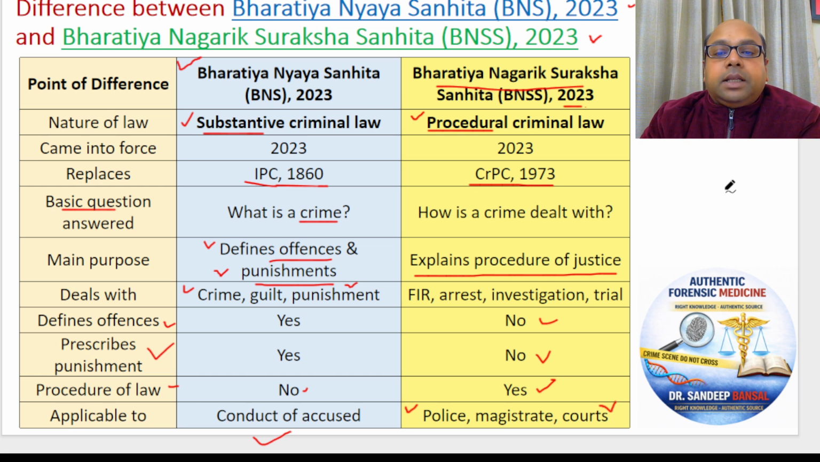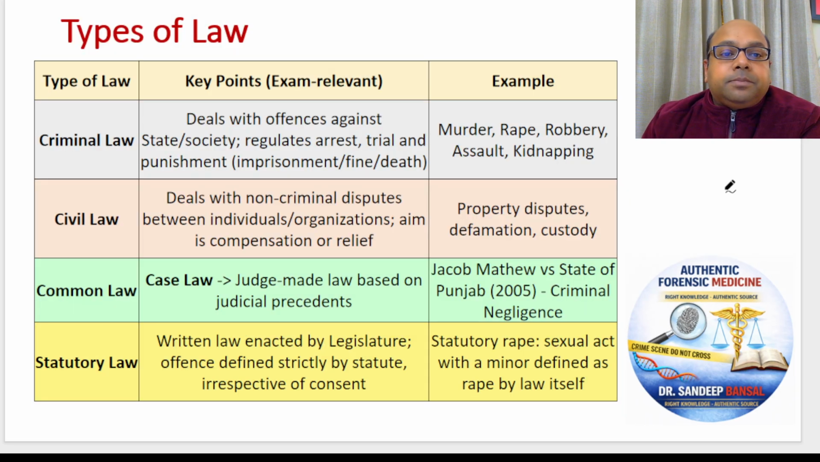Now coming to the next slide, next topic. What are the types of law? Students, broadly, when we are dealing with these cases of disputes and crimes, there are four types of laws. One is the criminal law, the other is the civil law, the third one is the common law, and the fourth one is statutory law. Now what are these four laws?